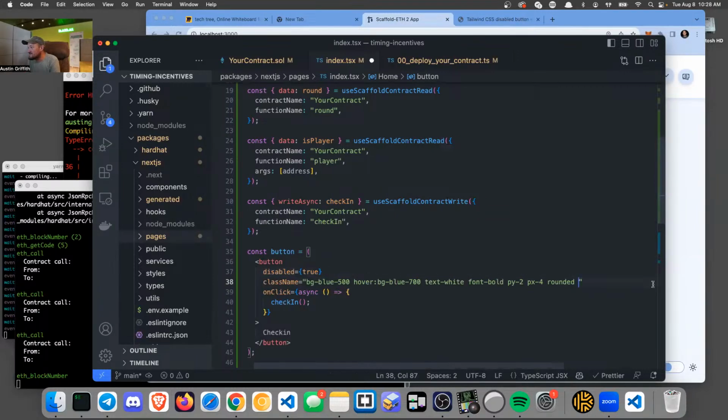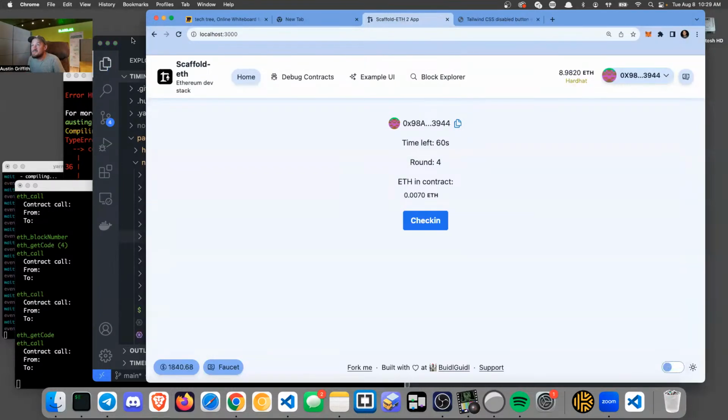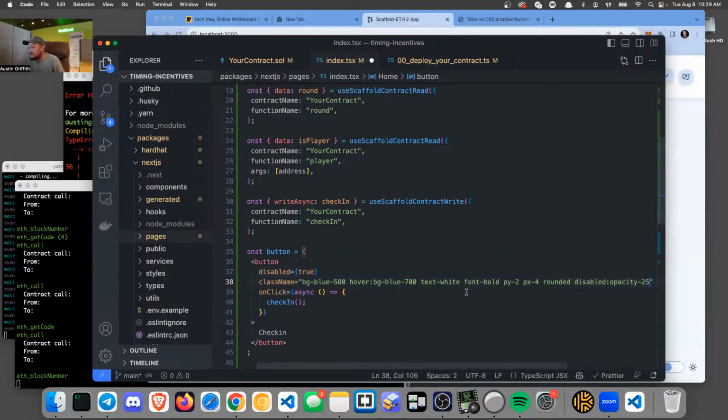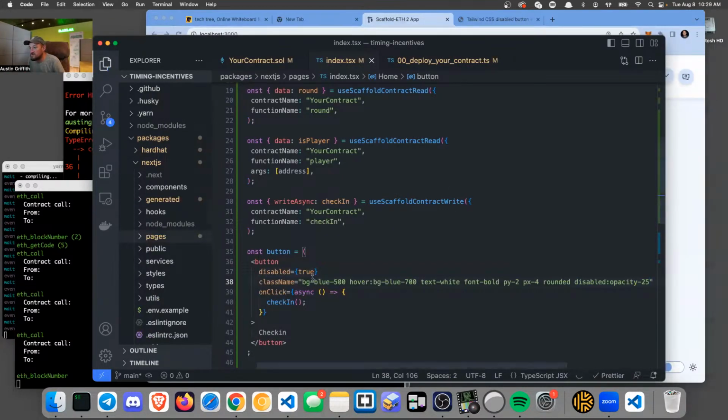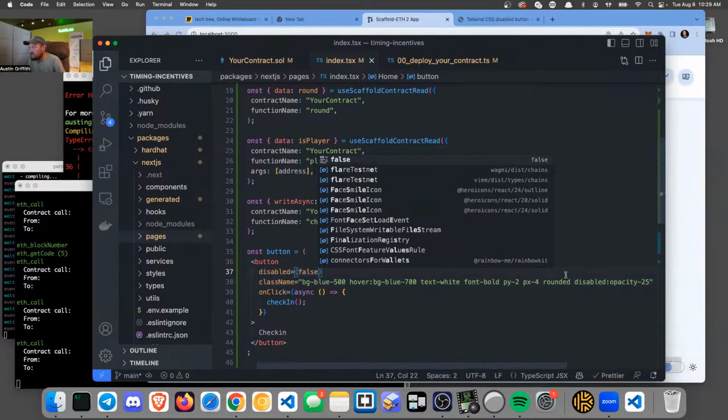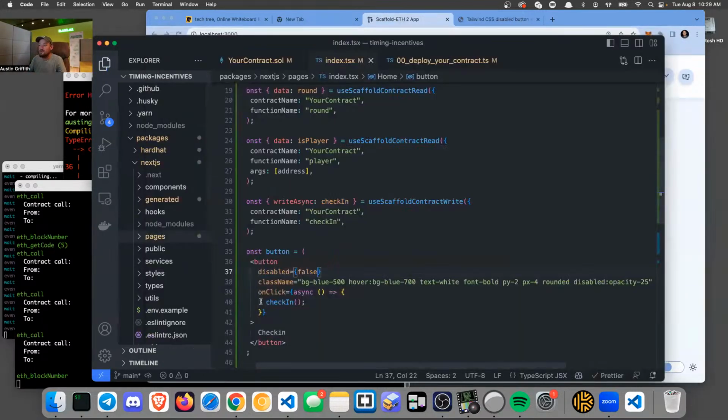Okay. So I have to tell it the opacity when it's disabled to get it to show up as disabled, and then I control it from here. Good Lord. Okay, that's how it works. I guess I needed to have the disabled thing and have this.